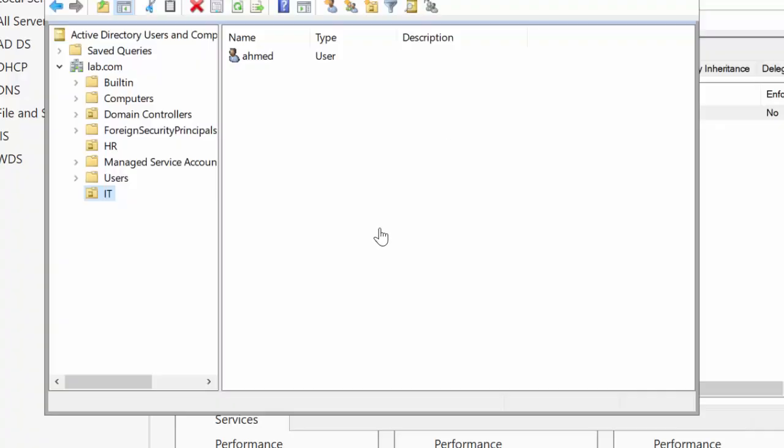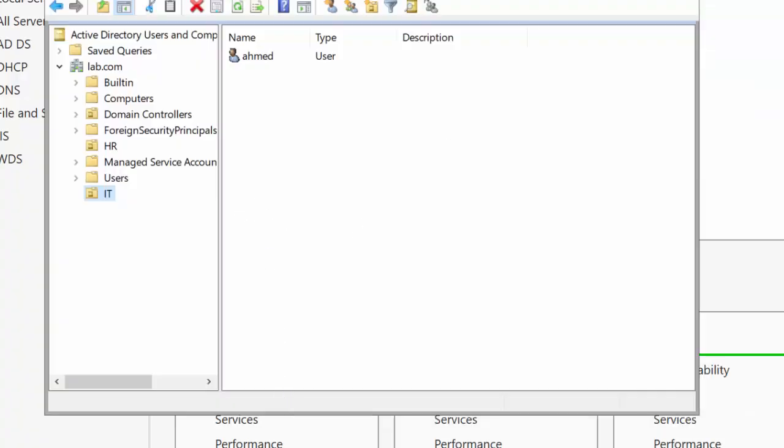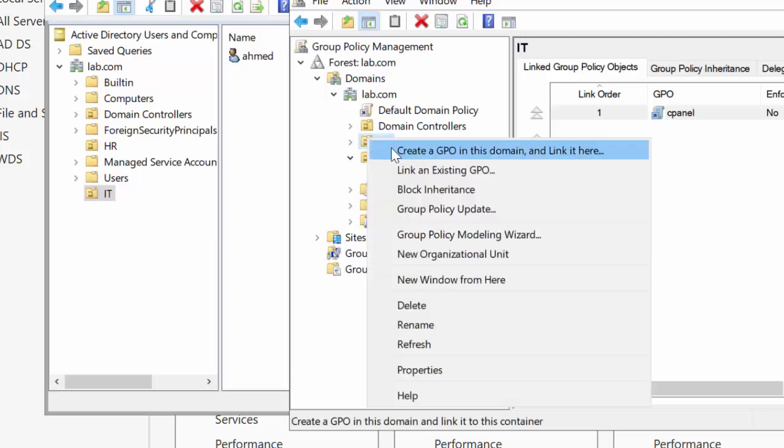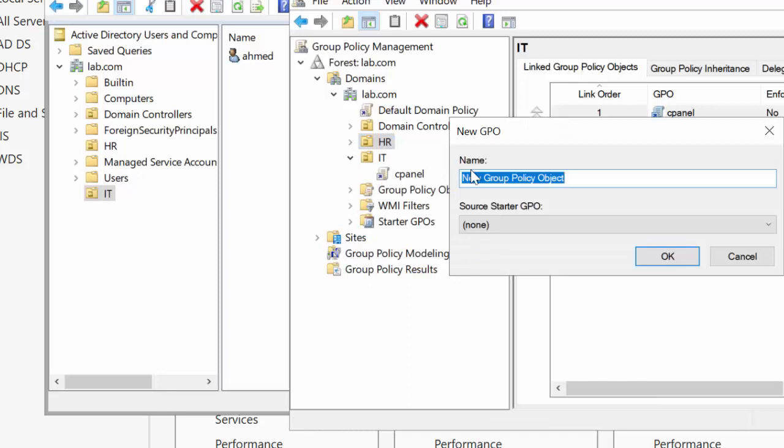Also I will go to Osama now. Again, open the group policy. I can make many organizational units, or I can make multiple group policies on one organizational unit. But now I just want, for example, to add in the HR, where Osama is, create a GPO, for example CMD, because I want to prevent Osama from using the CMD, the command line. Okay,